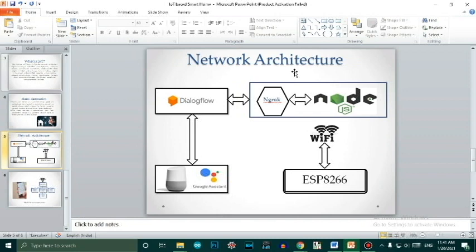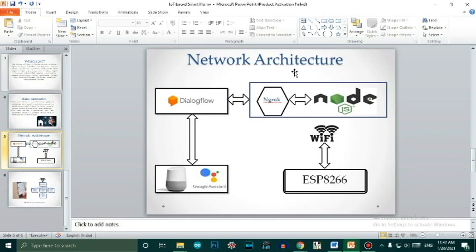Now, what is Node.js? Node.js is a cross-platform runtime which runs JavaScript code outside of the browsers. So basically what Node.js is doing in our case is that it makes the local server. Now we'll move to Ngrok. Ngrok is a cross-platform tool which makes our local server from JavaScript into a global server.